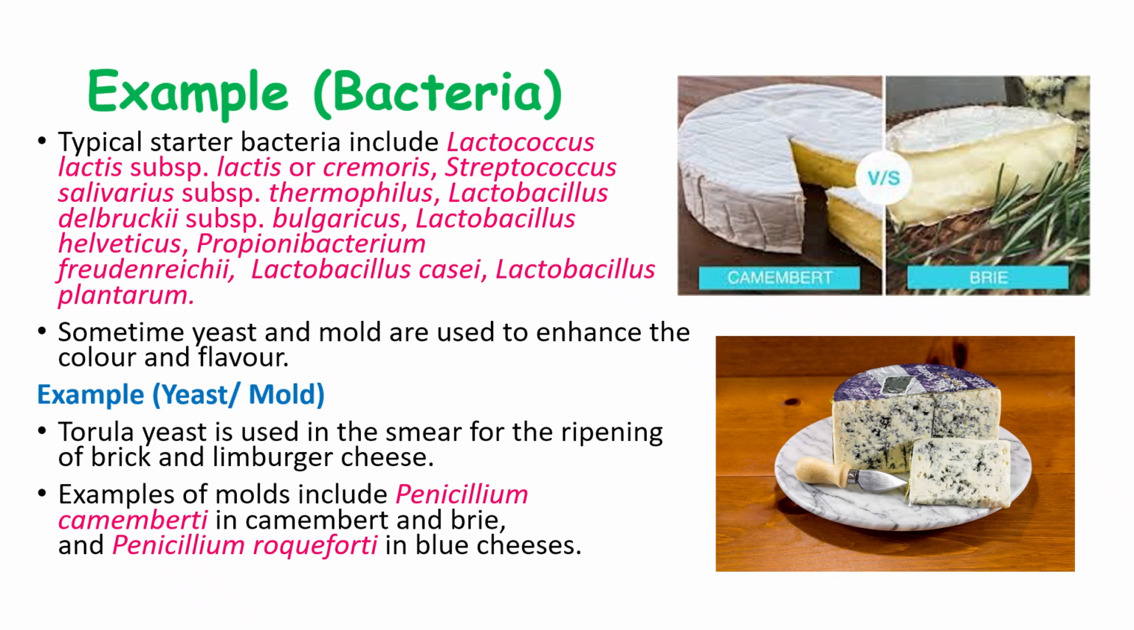Sometimes yeast and mold are also used to enhance the color and flavor. These are examples. Torula yeast is used to smear for the ripening of brick or Limburger cheese. Examples of mold include Penicillium camemberti to produce camembert and brie cheese, and Penicillium roqueforti mold is used to make blue cheese, roquefort cheese.